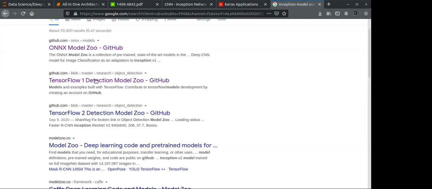You can see here Inception ResNet V2. It has different versions of a model, so you can have a Mask RCNN of an Inception ResNet version 2, trained on the COCO data.